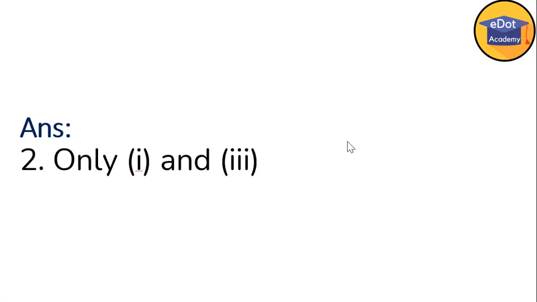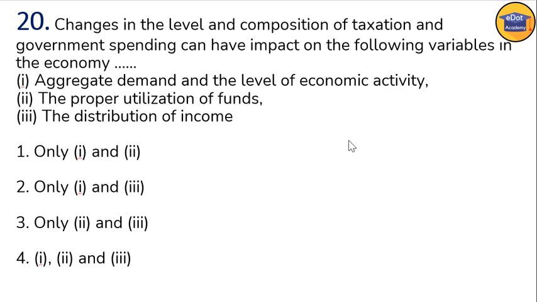Okay, next, the last question of this. Changes in the level and composition of taxation and government spending can have impact on the following variables in the economy. That means whatever changes are made by the government in the composition of taxation and government spending, which of the following are going to have impact?